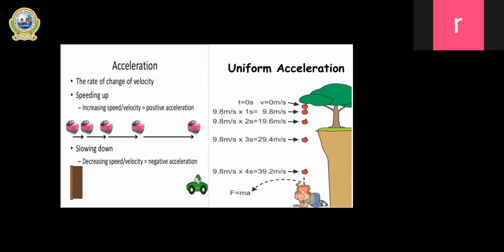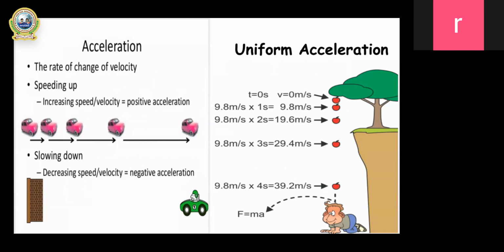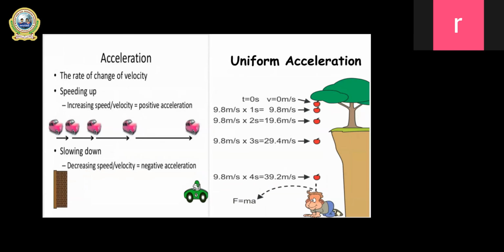Next is acceleration. Last time I told you that I would come with some examples of uniform and non-uniform acceleration. One example you can see over here is the acceleration due to gravity, a uniform acceleration.